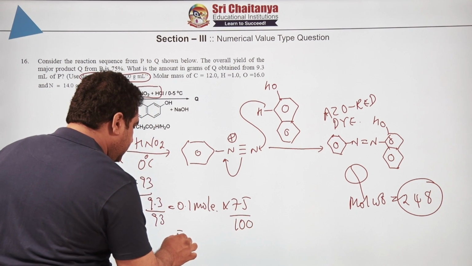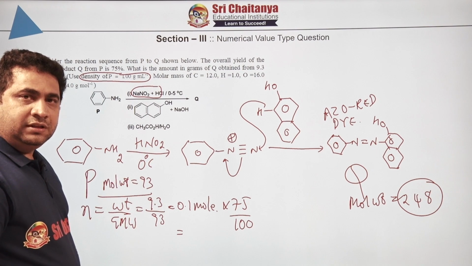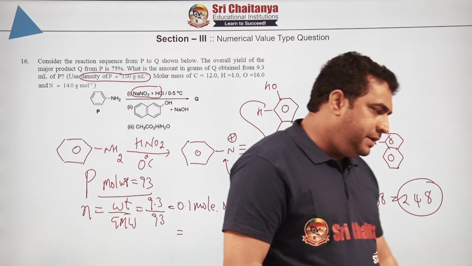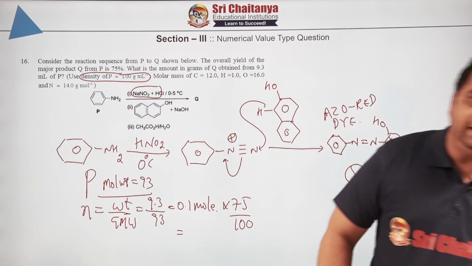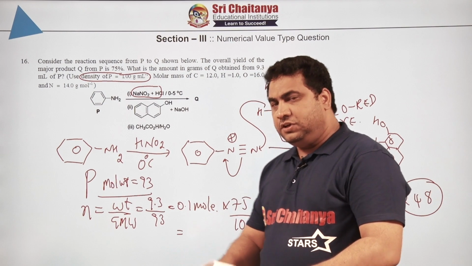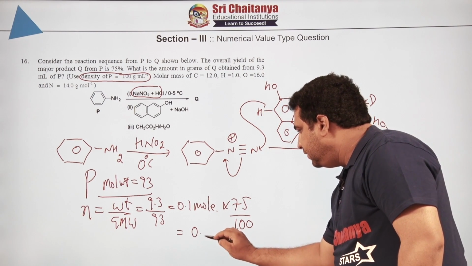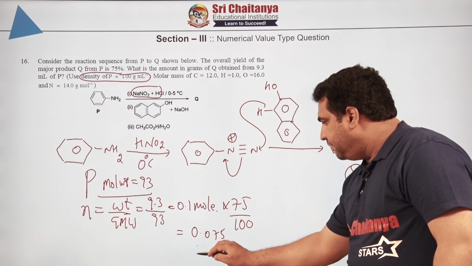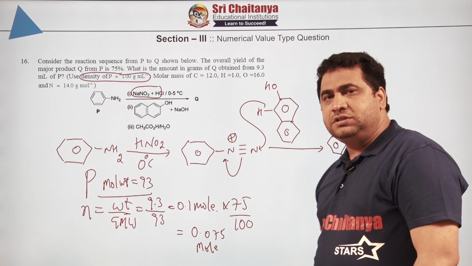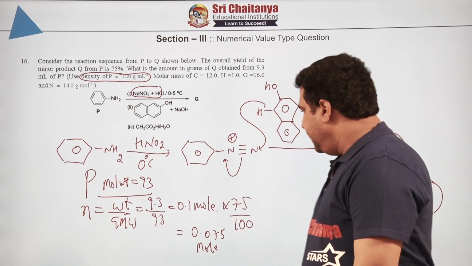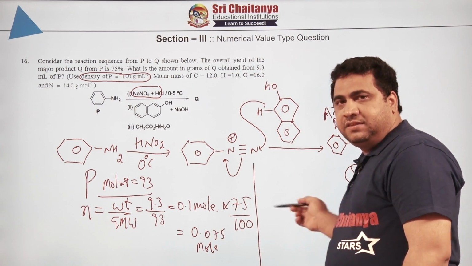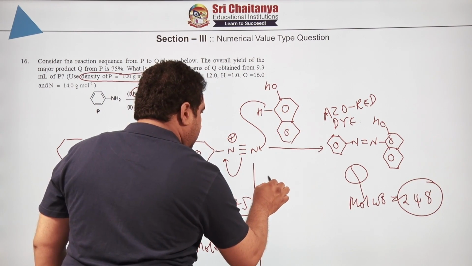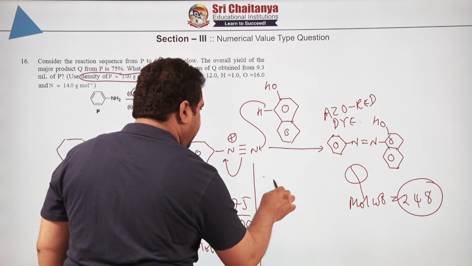If you solve this, then obviously you are going to get some value, and that value will be approximately, I have already solved it, 0.075. Directly also you can do it, 0.075 moles. That means only 0.075 moles have reacted. So that same number of moles you now have to take on this side. Here you can take the number of moles of this by gram molecular weight.